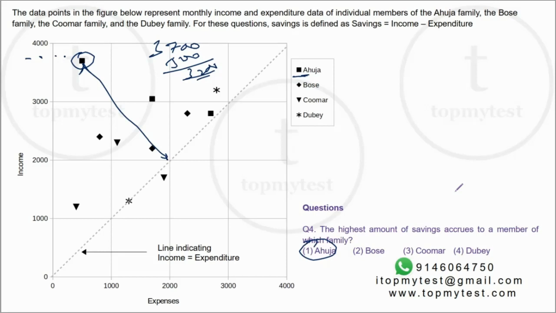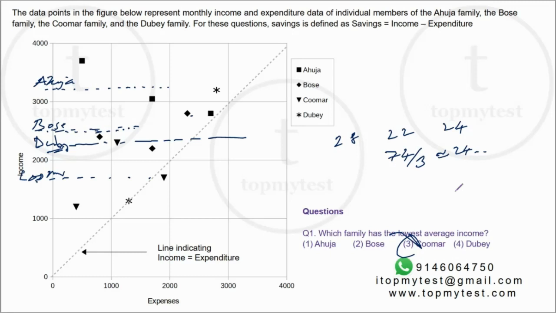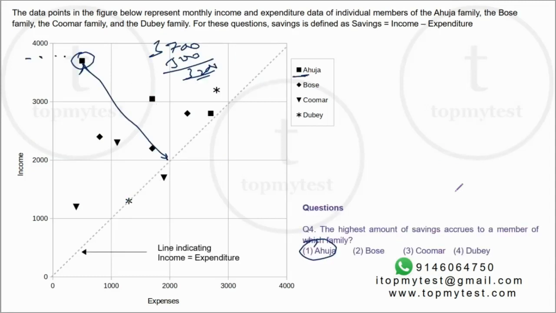So it's a brilliant question. The easier part is if you understand how averages work, if you can understand the visual representation of the graph, you actually don't need to calculate. Obviously, the other way is to tabulate every single value and calculate the average based on the number of people, etc. But if you understand how averages work, this question can be solved very, very quickly. It's a moderate level question. In an exam situation, it will probably take you 6 to 8 minutes. It's a must-do problem, especially if you want to understand how data is visualized, how it can be represented, what is the concept of averages, etc.